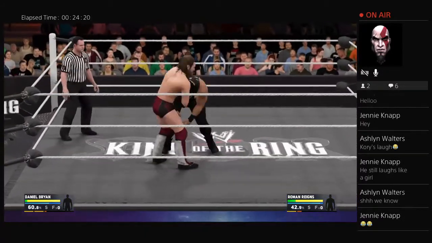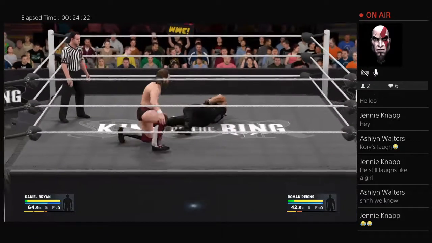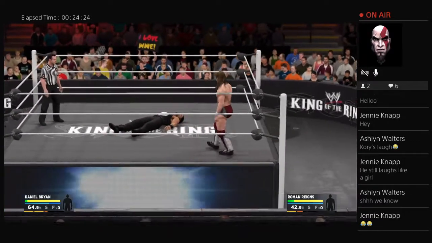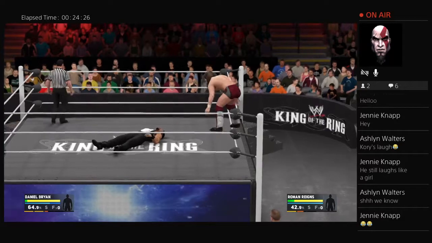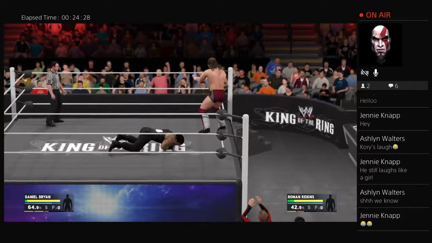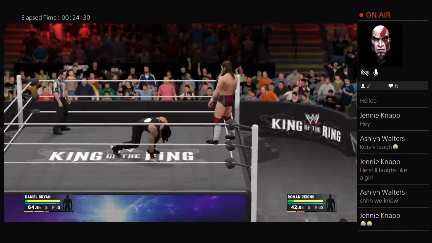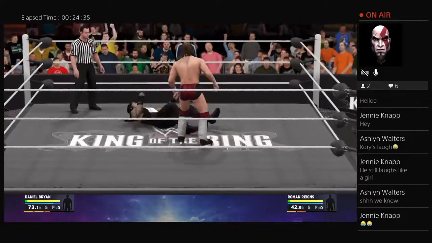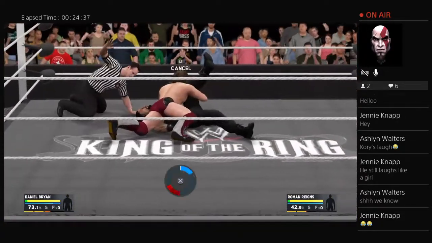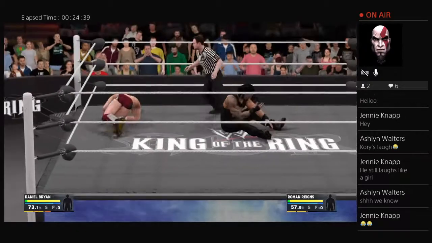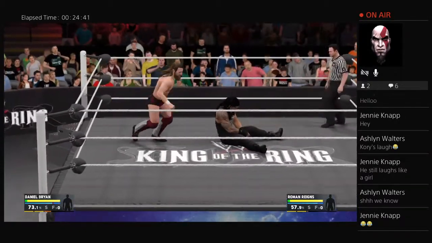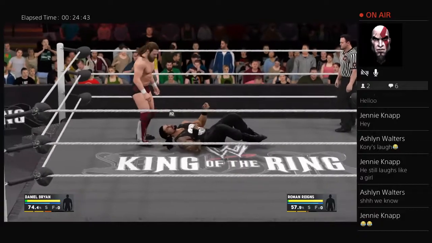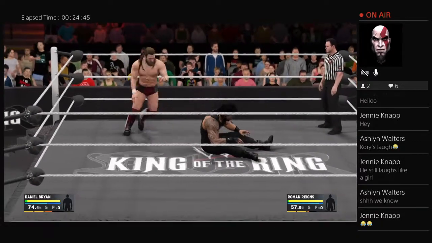And now Daniel Bryan is feeling it. Roman Reigns having a hard time controlling Bryan. So now Daniel Bryan is going to go to the second rope, and he wants Roman to his feet. What is Daniel Bryan thinking about doing right now? Here comes Bryan, big time drop kick on Reigns. Well, Roman Reigns having a hard time getting out of the gates in this one. And Roman is not going to give up. That is one thing about Roman Reigns that we know very well: he's a superstar with a lot of determination.